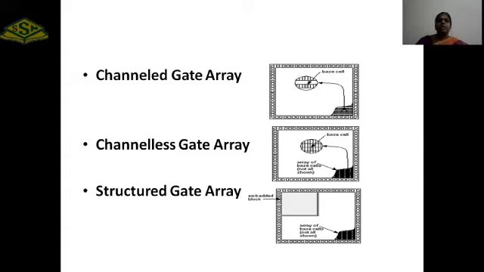And the next one is the structured gate array, the third classification. A structured gate array is a combination of two things. A portion of the IC is fixed. Embedded blocks are fixed ones. We can't change anything on the embedded block. The remaining areas are just like in the channelless gate array. That's why it is called a structured gate array. These are the flexible options in semi-custom ASIC.